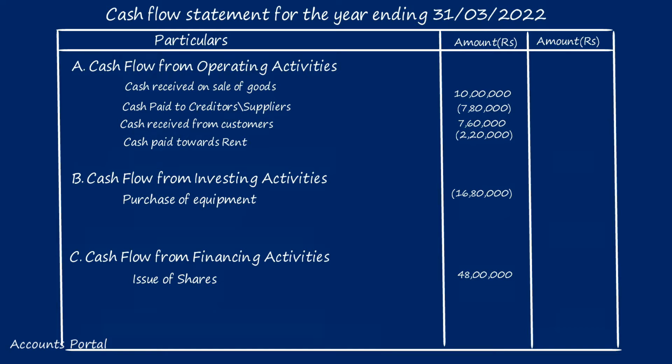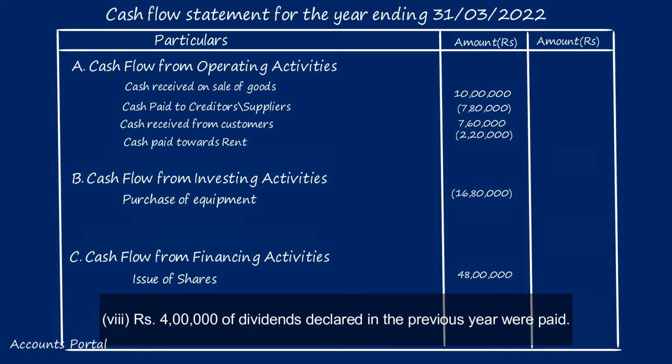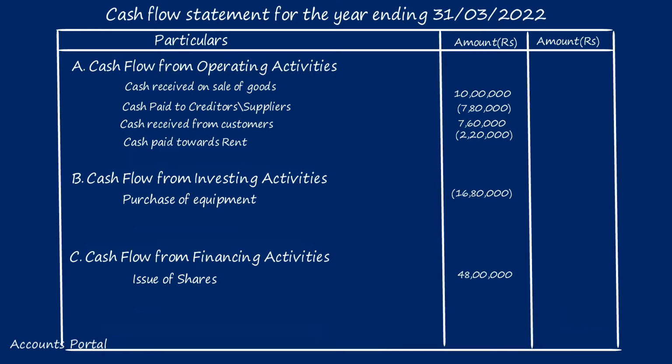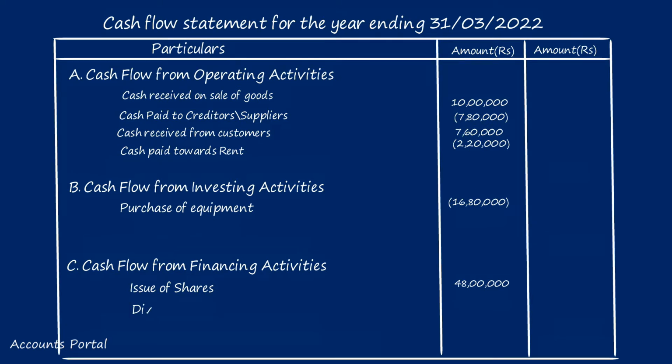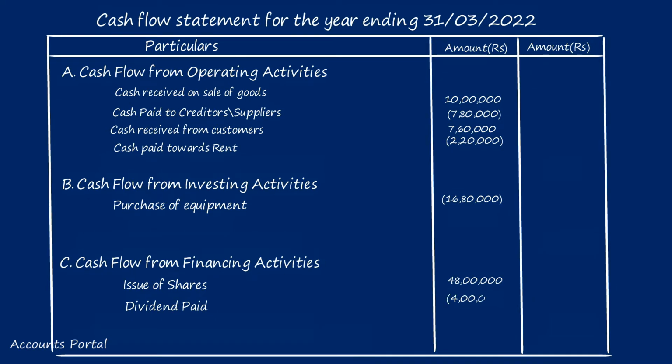Eighth point: 4 lakhs dividend declared in the previous year was paid. Now, whether it was declared in the past year or 10 years back or 100 years back, it doesn't matter. When we prepare a cash flow statement for the given period, a cash inflow or outflow may relate to 100 years back. It doesn't matter. Dividend paid results in cash outflow in the current year. What is the cash outflow? 4 lakhs. It is to be included under financing activities. So dividend paid 4 lakhs.